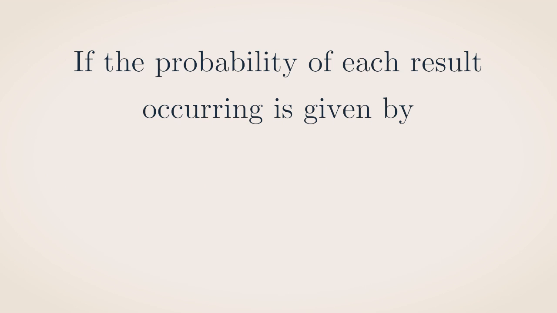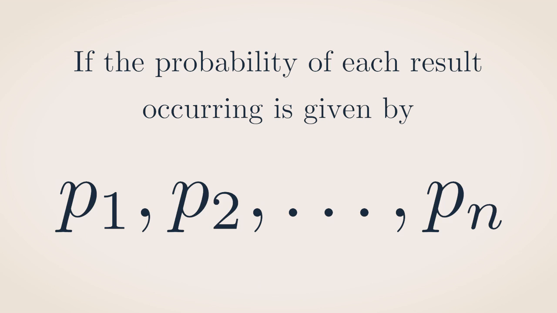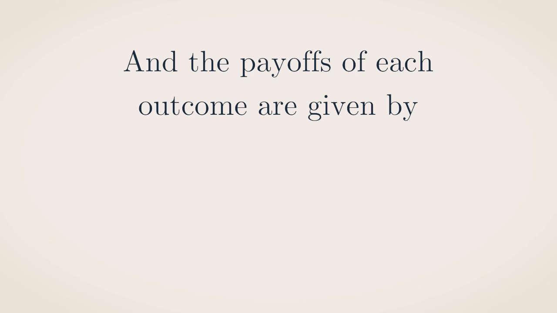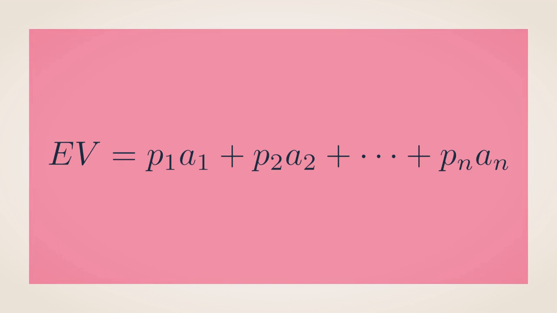If the probability of each result occurring is given by P1 for the first result, P2 for the second, all the way up to Pn for the nth result, and the payoffs for each result are given by A1 units for the first result and A2 units for the second result and An for the nth result, then the expected value of the game is defined by the formula EV, expected value, is P1 times A1, the probability of the first times the payoff for the first, plus P2 times A2, the probability for the second times the payoff, all the way up to Pn times An.